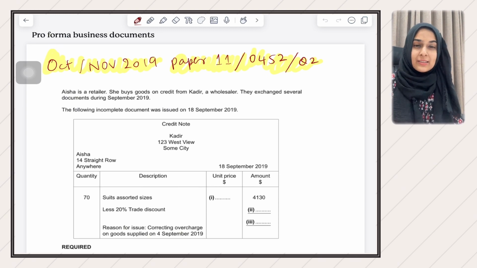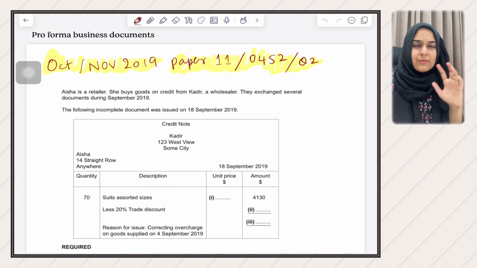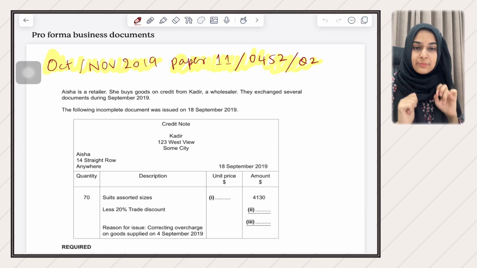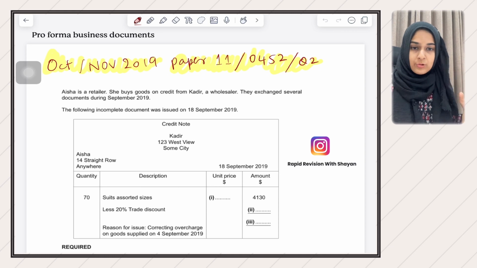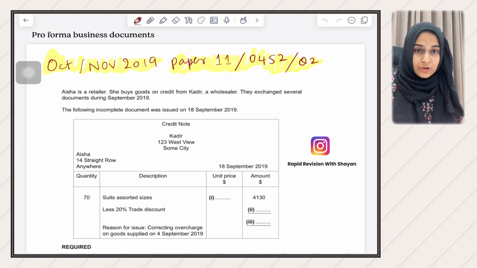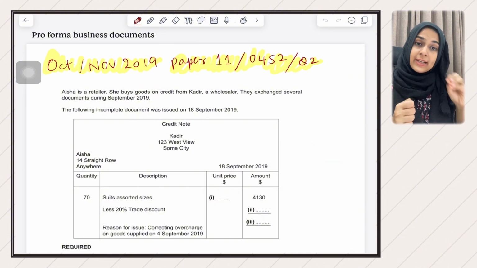And today, the topic is basically on a special request by a student. This was about pro forma business documents. This word seems to be very odd for a lot of students. If you Google the meaning of this word, you will find that it is an already produced document. We have many business documents in accounting, and in the exam, they can give you a pro forma business document, an already produced document that will be given in your paper, and you need to answer questions related to it.